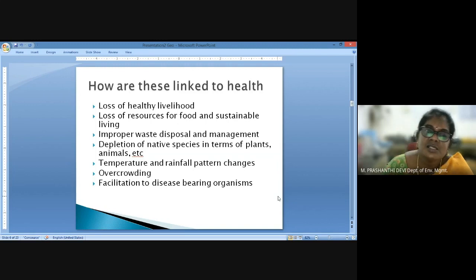So all these have facilitated disease bearing organisms, and our livelihood and change in our lifestyle patterns have also led to introduction of non communicable diseases in the society.